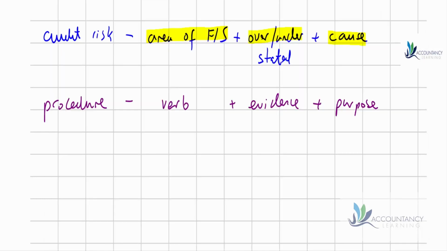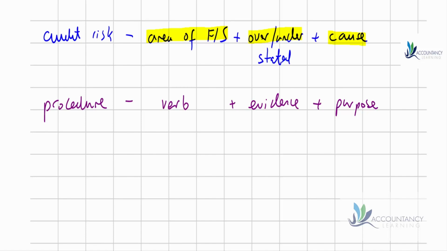Let's also remind ourselves about what an audit procedure is like. So examiners typically complain that audit procedures are a bit vague and therefore they don't give many marks, or perhaps they may give no mark at all. So if you want to have a good set of marks for an audit procedure, there are 3 components. You need to have a clear verb. What exactly are you going to be doing? And what is the evidence that you're going to be doing it to? And then what is the purpose of the procedure? What is it that you're trying to verify?